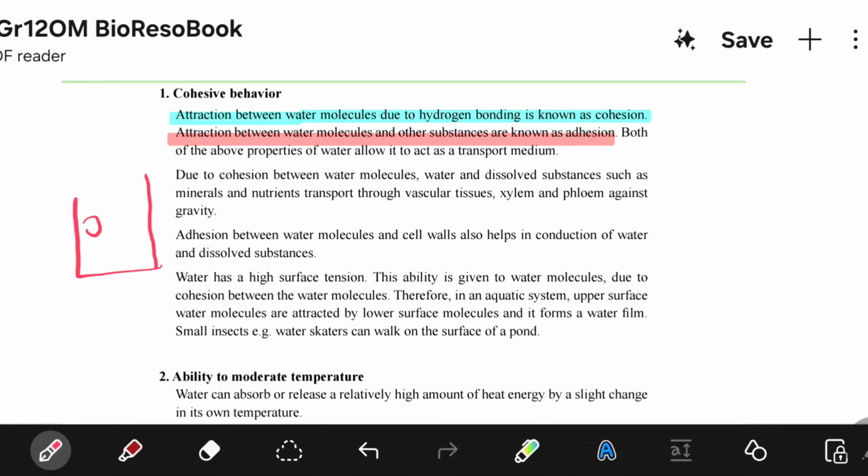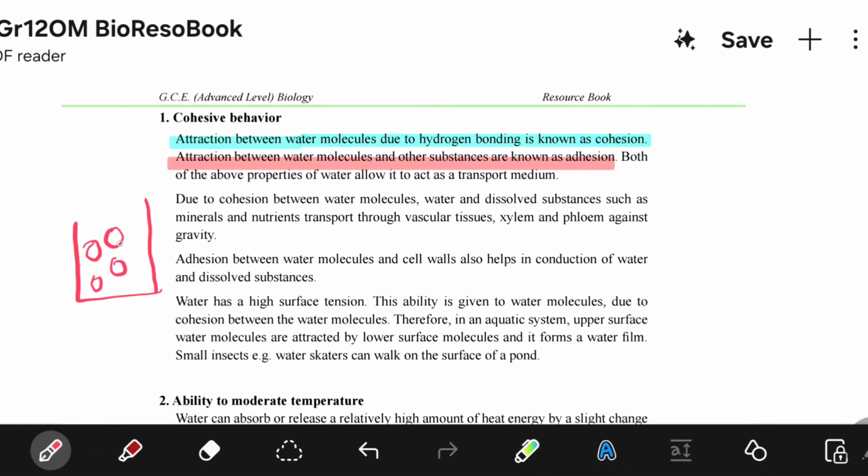If you take a container, there are water molecules like this. The attraction between these water molecules is cohesion. The attraction between a water molecule and the container, that is adhesion.